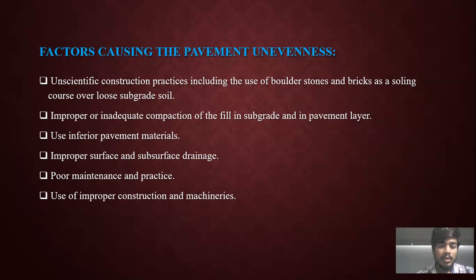We should know how to use the machineries in this field, and if we don't use them in the right way, pavement unevenness occurs, which leads to accidents and many difficulties for us. And the next point is failure due to a combination of causes. It plays a major role.